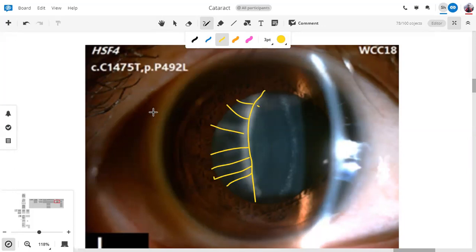So we have a patient who has a congenital cataract, and this congenital cataract has a central opacity, or somewhat a central opacity, with linear spokes radiating out from it. And this is a very peculiar description. This is a very specific description. And this is the description of a